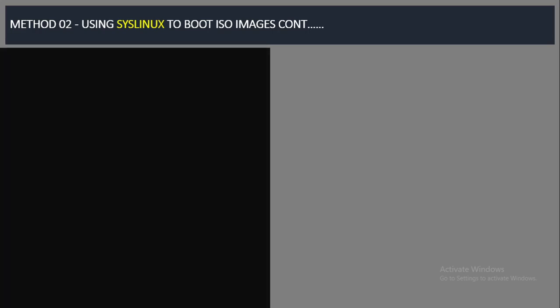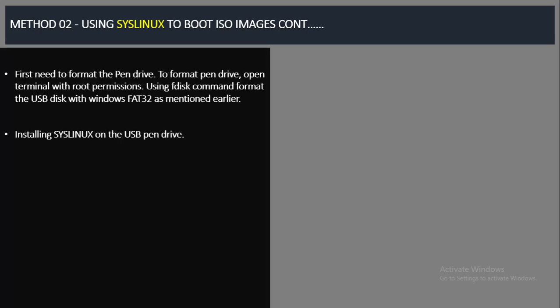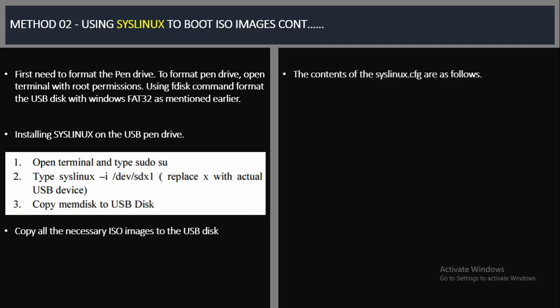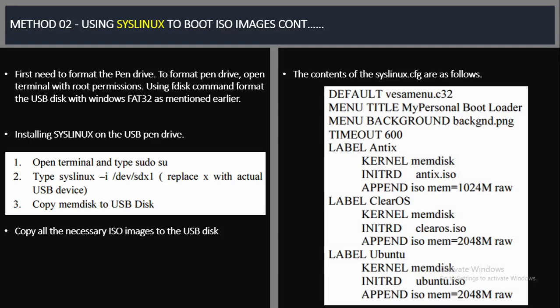First we need to format the pen drive. Here I list down all the steps of how to install syslinux to the pen drive. Once the syslinux installation is completed, you can see the syslinux.cfg file inside the USB pen drive. Syslinux is a graphical bootloader.